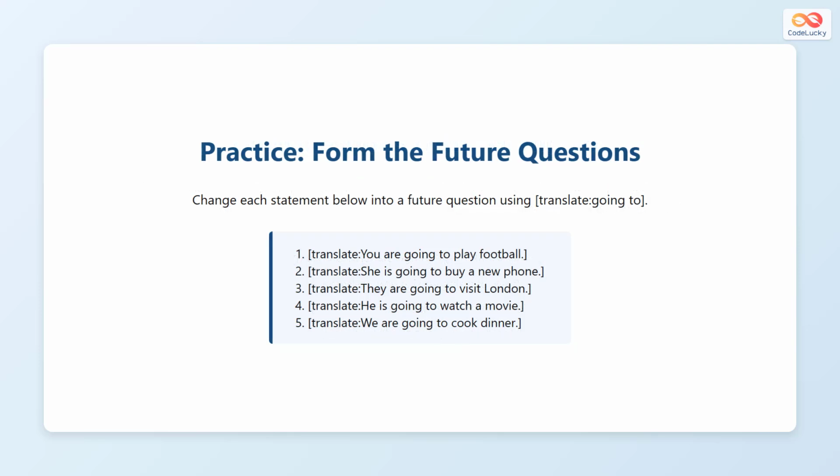Now, let's practice changing statements into questions. When you see a sentence like "You are going to play football," ask, "Are you going to play football?" Similarly, "She's going to buy a new phone" becomes "Is she going to buy a new phone?" "They are going to visit London" changes to "Are they going to visit London?" Try this method for any sentence using going to. It's a great way to improve fluency and build confidence with question patterns.